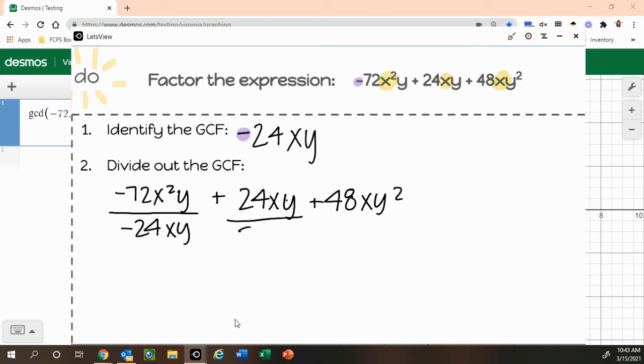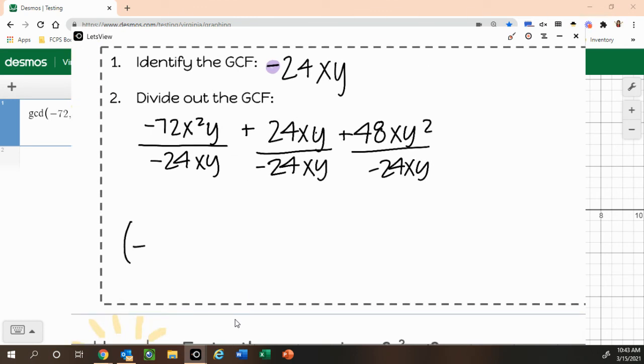And now we divide out our GCF. Don't forget that negative sign along the way. I'm going to do this a little differently this time. I'm going to just put my GCF out front, and then fill in the parentheses as we go. Negative 72 divided by a negative 24 gives me a positive 3. Remember, we subtract these exponents. 2 minus 1 leaves us with an x to the first. Y to the first up top, y to the first on the bottom, that cancels. Okay, our next one, positive 24 divided by negative 24 leaves us a negative 1.